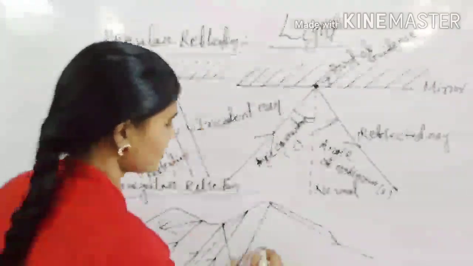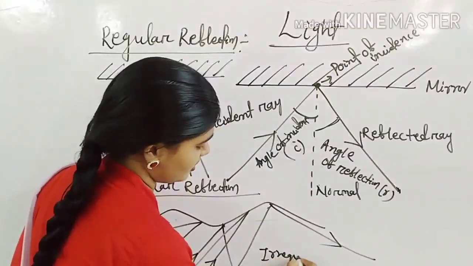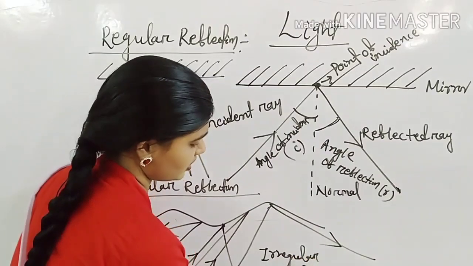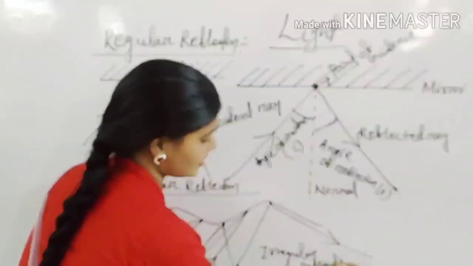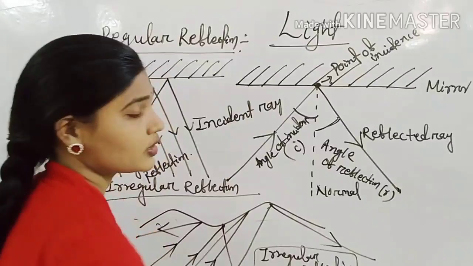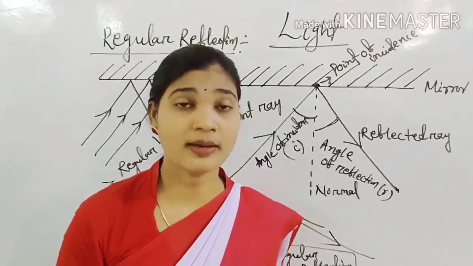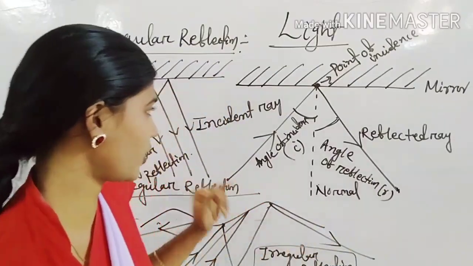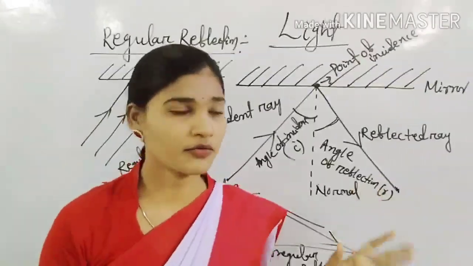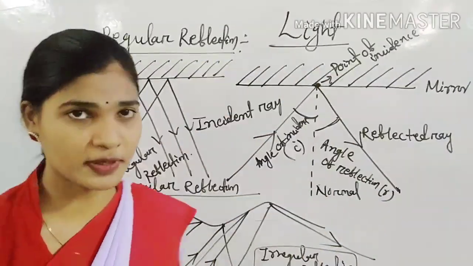This is known as irregular reflection. The reflection of light from a wall or paper is known as irregular reflection. We discussed this in the previous class.